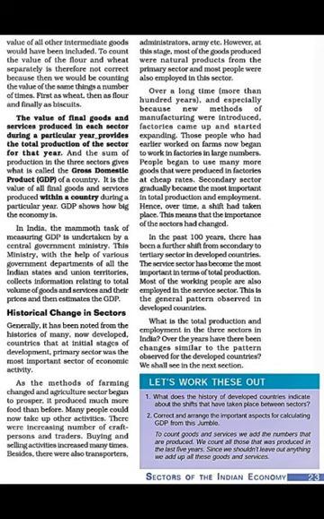And this ministry, with the help of various government departments throughout the states and UTs, collects the information regarding the total output, the total production of the goods and services at the current prices, and then they estimate the GDP.